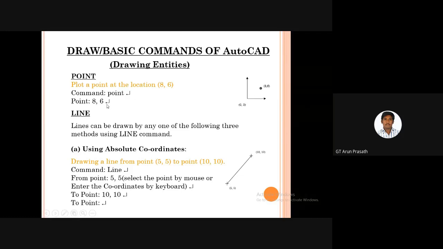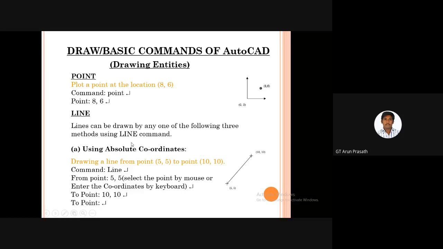But here I gave 8 comma 6, so automatically the graph will plot it in the x and y axis in the 2D view at 8 comma 6. Okay, 8 is the x axis and 6 is the y axis. And now I want to draw a line.